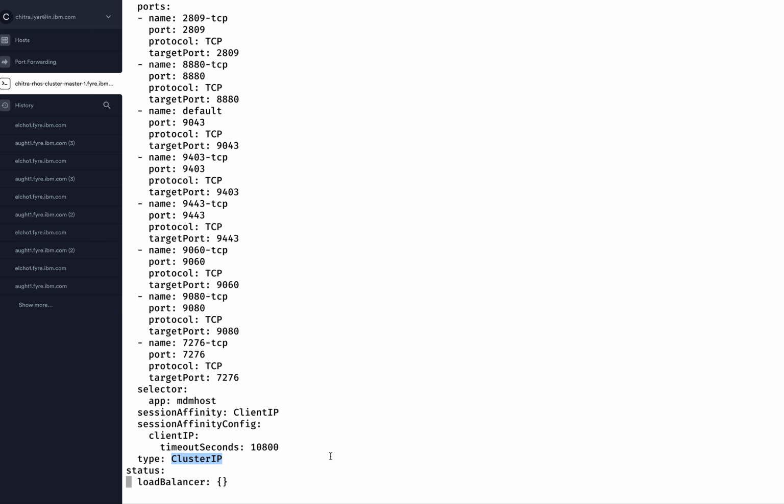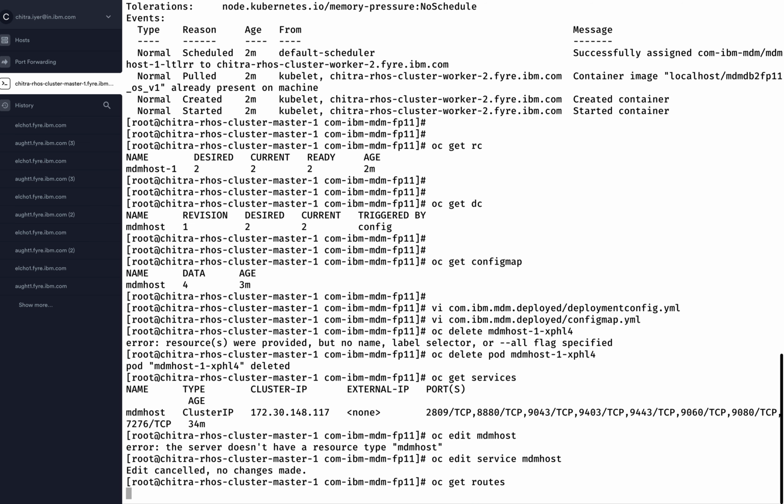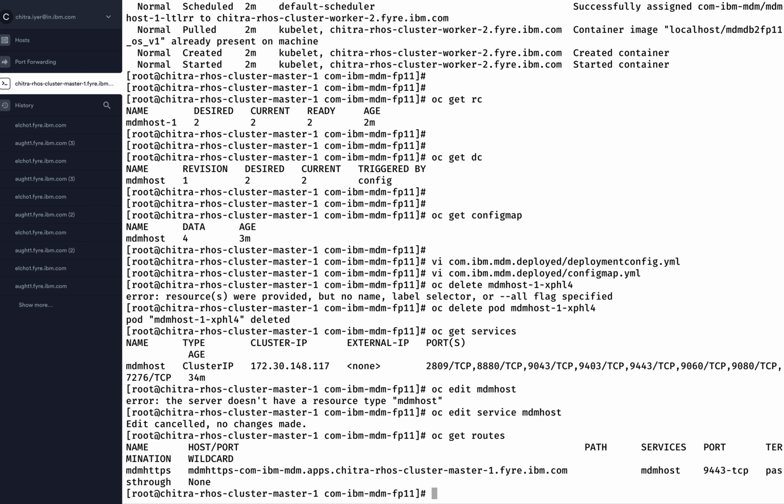So we are using cluster IP here, and with all these details, it is not possible for us to access user interfaces outside, right? So in order to access user interfaces outside the cluster, we can use something called routes. Routes are objects that come only with OpenShift. They are not available in Kubernetes. The equivalent object that comes in Kubernetes is the ingress.